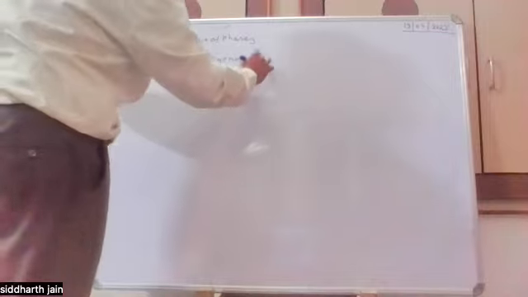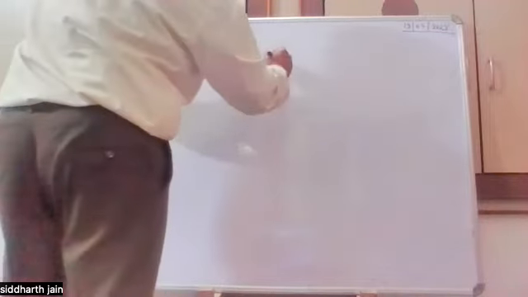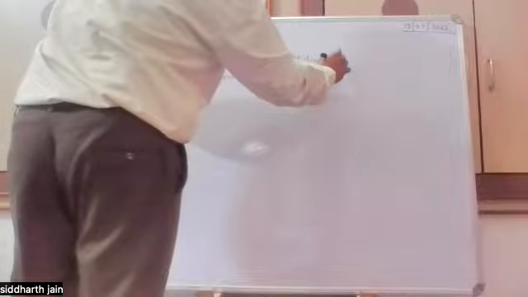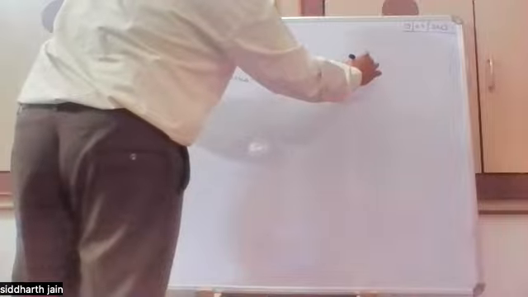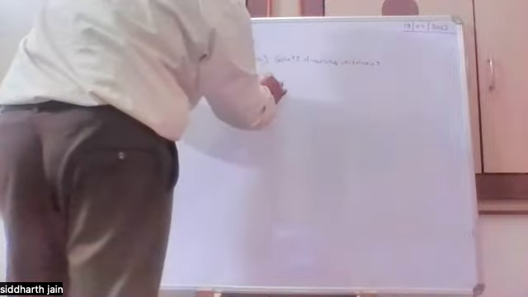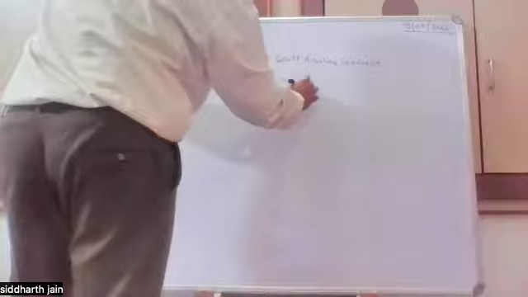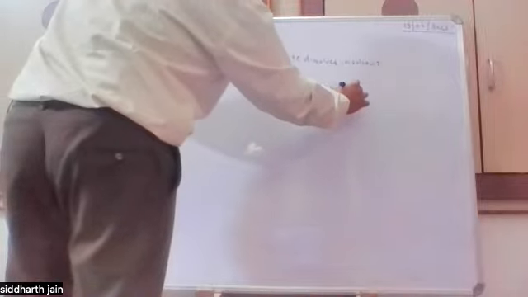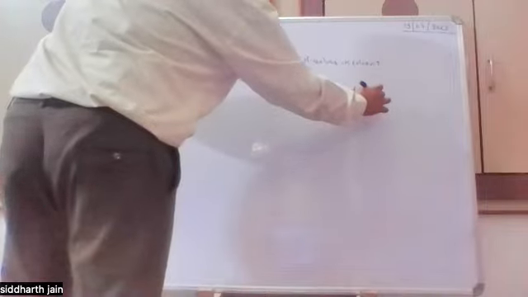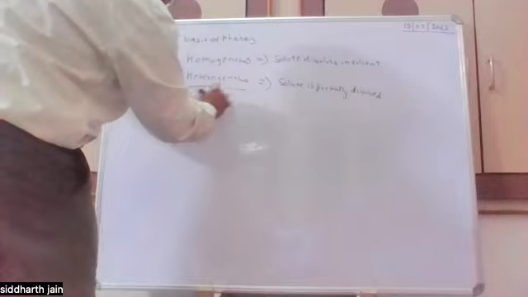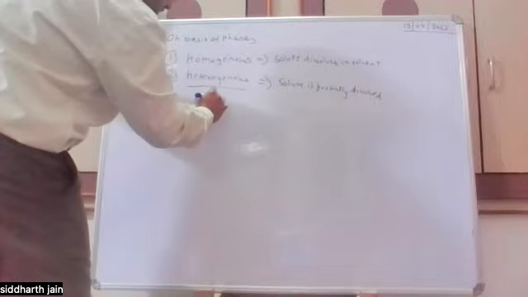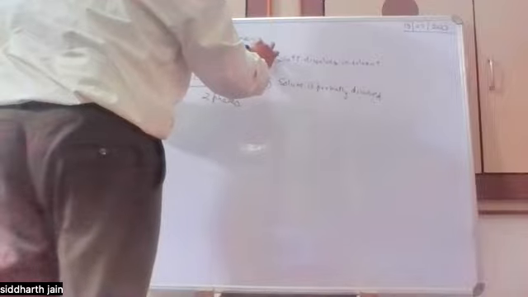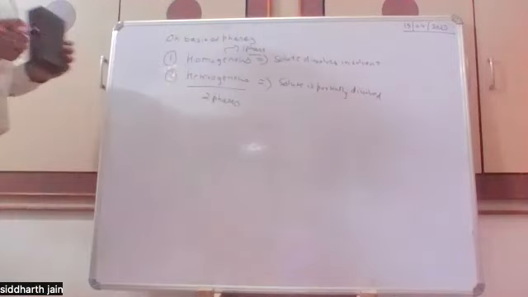So in case of homogeneous solution, the solute dissolves in the solvent completely. But in case of heterogeneous, the solute is partially dissolved. We can say this because in case of heterogeneous solution we observe 2 different phases, and in case of homogeneous solution we observe only one phase. Like this, we can define heterogeneous and homogeneous.